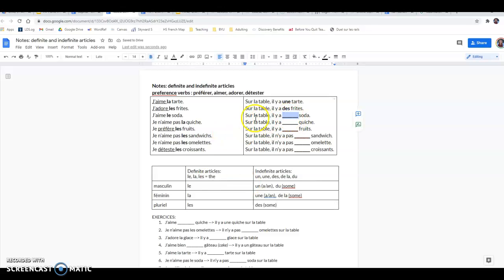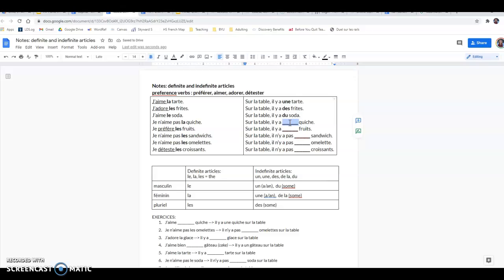So if we look up here, sur la table, il y a soda. Soda est masculin. So we come over here, it's masculin. Is it a preference verb? No, it's an indefinite article because we have avoir, il y a. So is soda masculin ou féminin? It's masculine. That means my choices are between un and du. And do I say there is a soda or there is some soda? I would accept both. French people will probably say du.